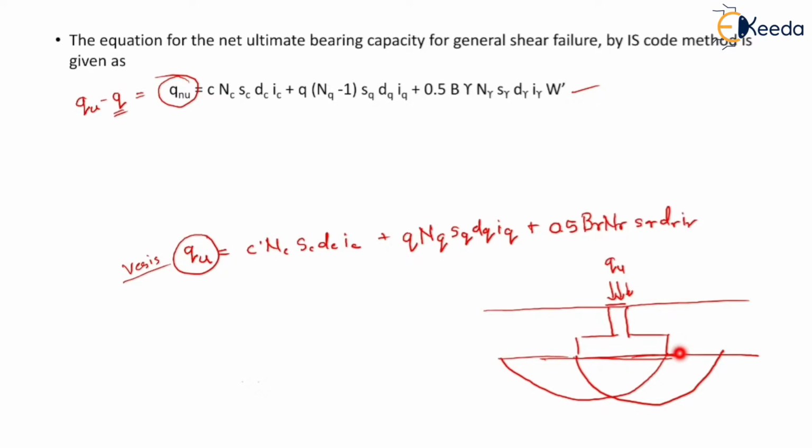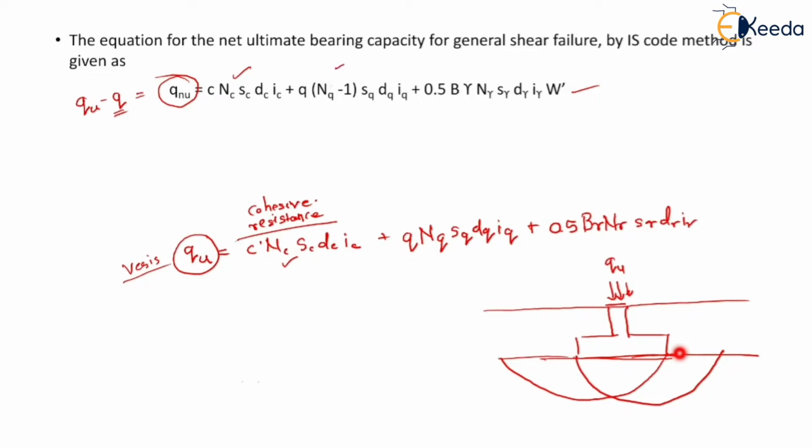So now coming back to these two equations, the first term of both the equations is the same and it indicates the cohesive resistance of soil to the failure.